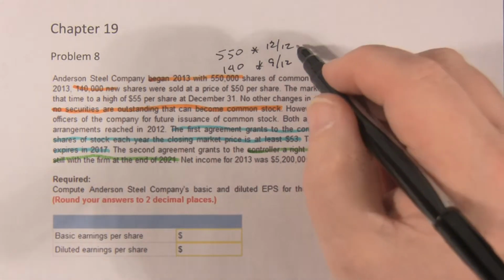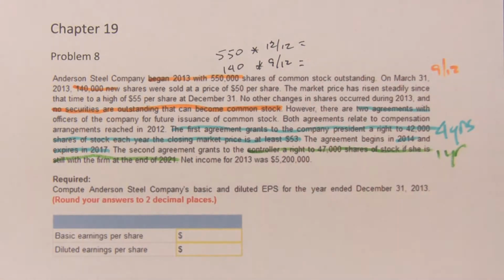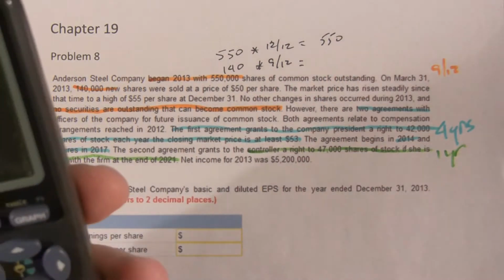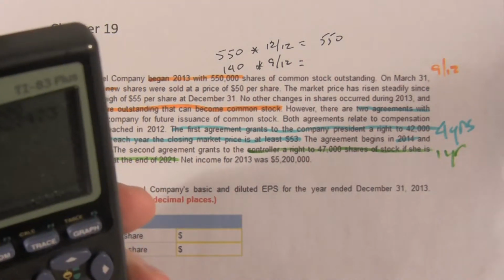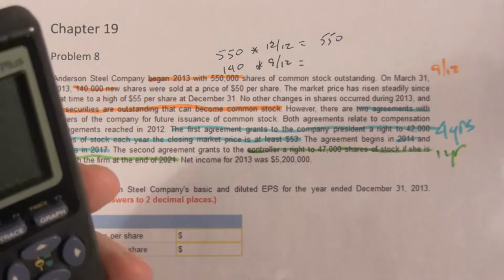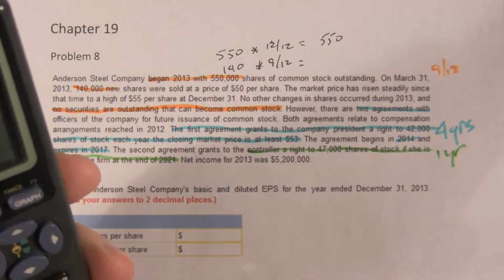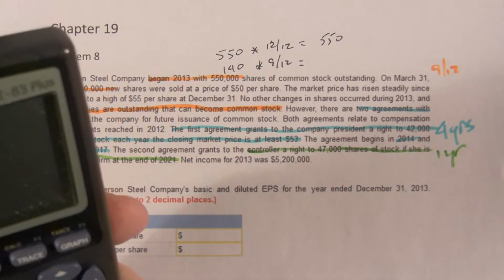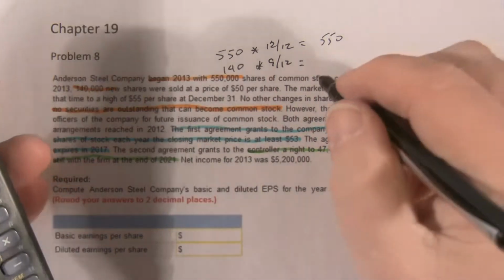So altogether, this is 550 and 140 times 9/12. It's 105.